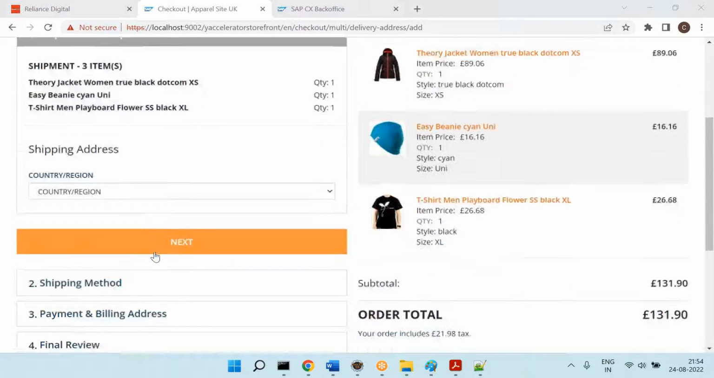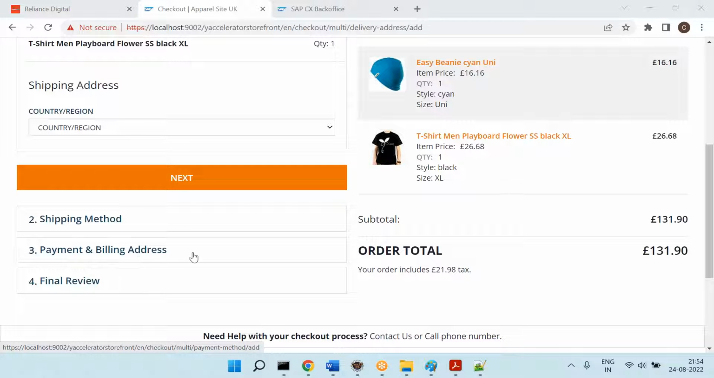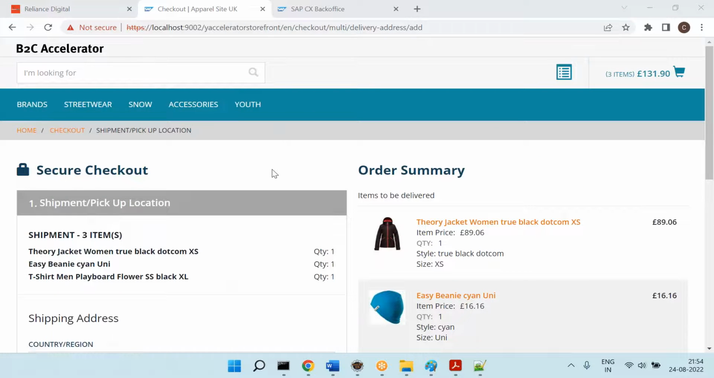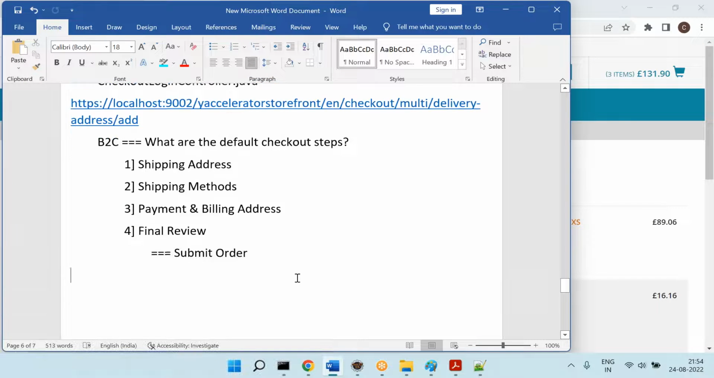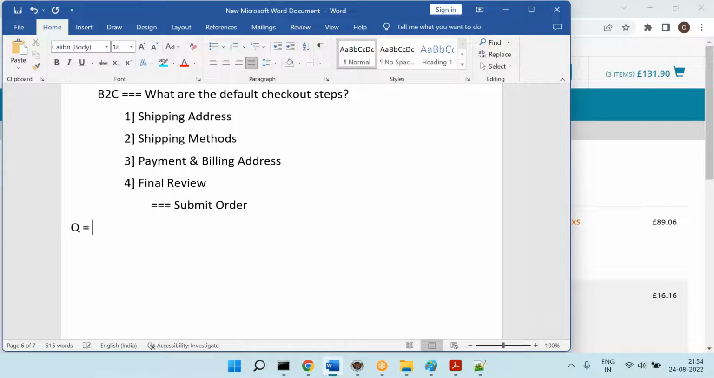Shipping address, shipping methods, payment and billing address, and the final review. And let's say your customer is asking, I want to add another step. No problem, you can add it. That's not a complex customization, that's a medium customization. That's a normal way of doing it, and we can find so many tutorials for that. This is in case of B2C. Now I told you there is one certification question, right? So this is one of the certification questions.